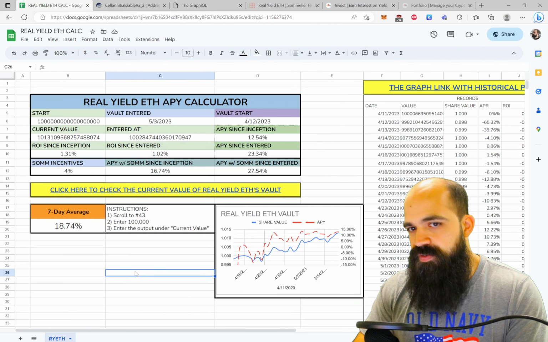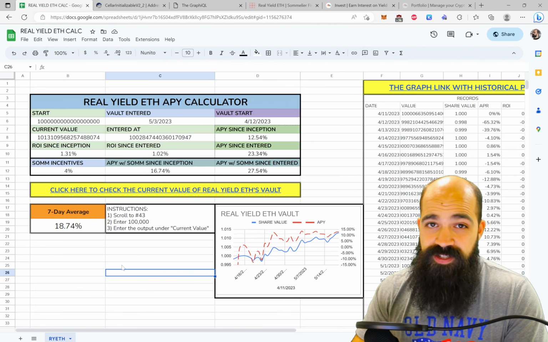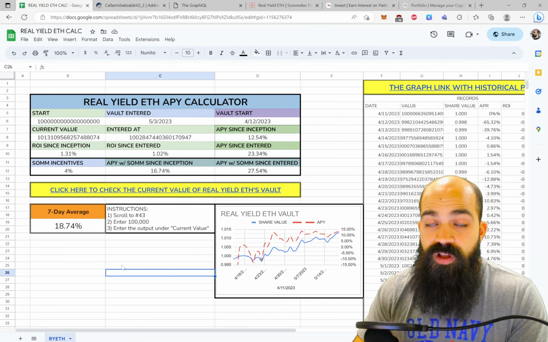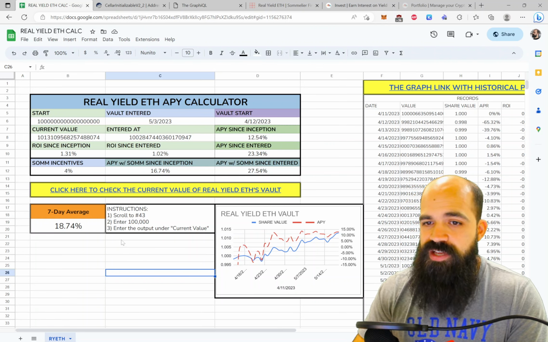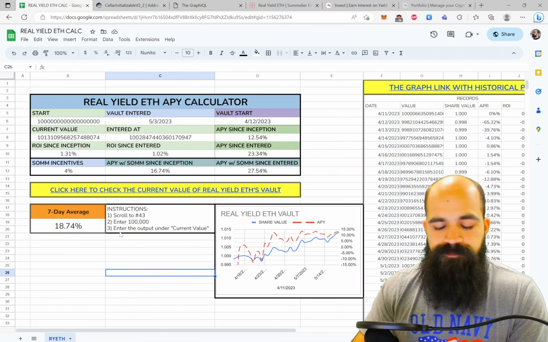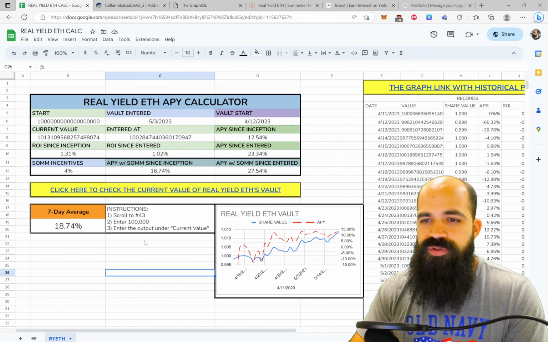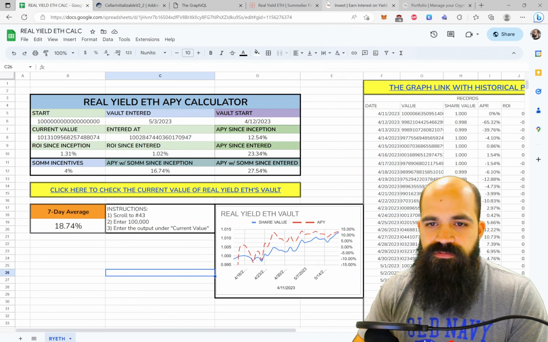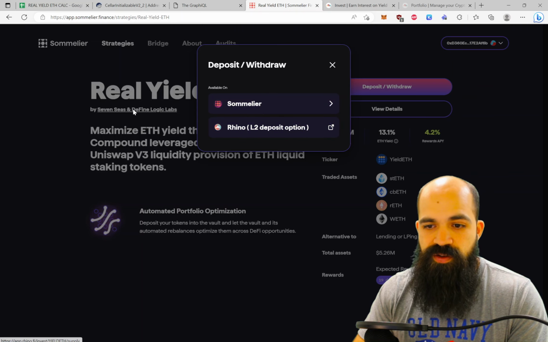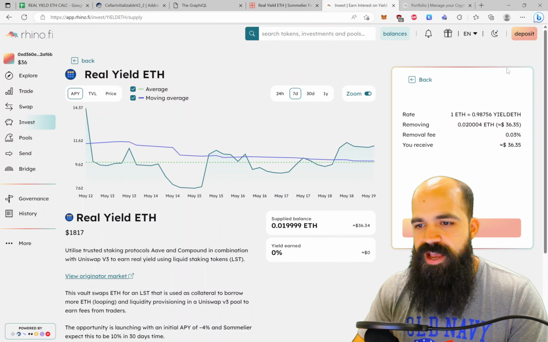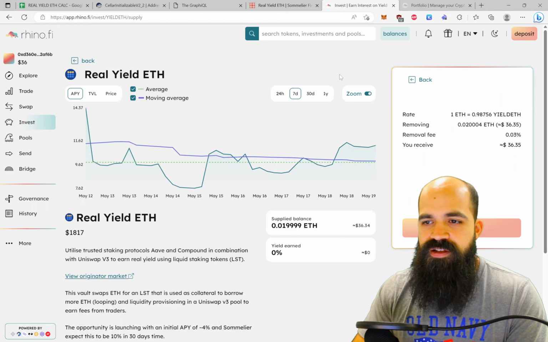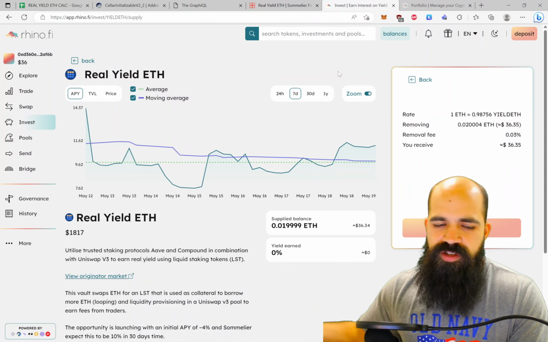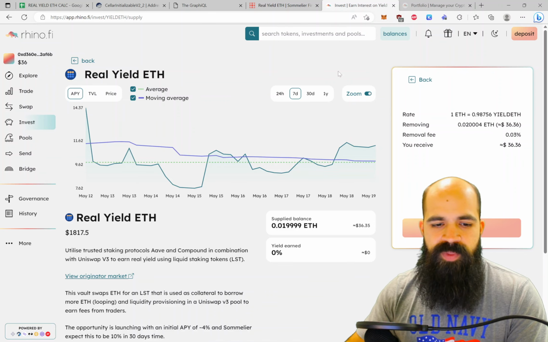Now, entering and exiting the vault is super expensive. I totally understand that. Luckily, gas fees have gone down. If you want, you can actually enter the vault on L2s utilizing, where is it? Rhino. So if you go to the deposit and you go to Rhino, it'll open this up here. And first you'd have to deposit some money into Rhino, the same way you would deposit onto Osmosis or into any other chain.